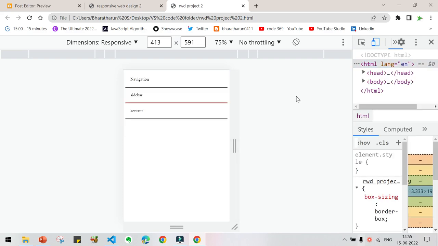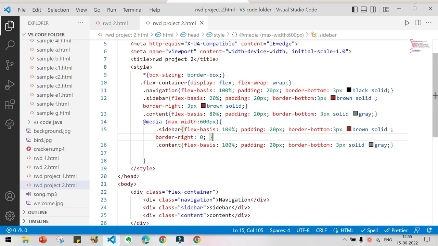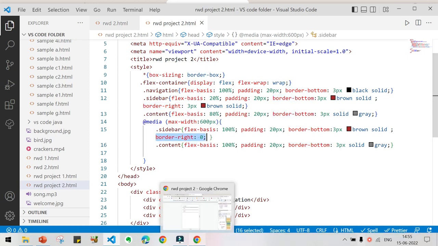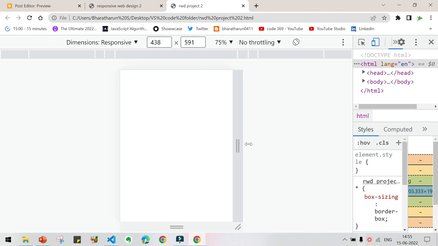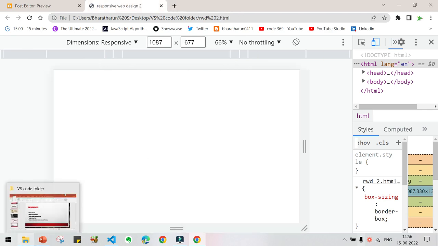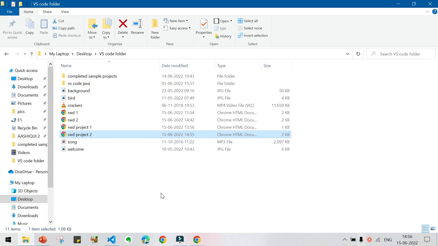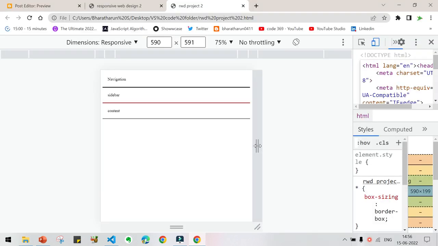Okay, now it has come. Actually you don't need to give like this, but if some malfunctioning is happening, you can give it like this. Okay, border right is 0, then the border right property will not be happening here. So again some problem is there in the responsive. So close it, again open it. So again I have opened.